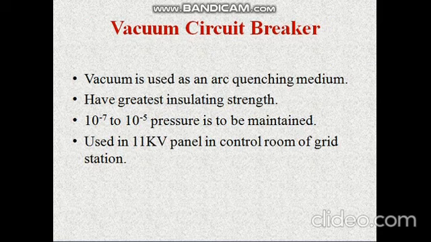Next is our vacuum circuit breaker. Vacuum is used as the arc quenching medium and has the greatest insulating strength, but pressure should be maintained, so a pressure pump is required. The pressure pump is considered a compressor, and the functioning of the compressor should be proper. Otherwise, the vacuum pressure will not be generated, and your circuit breaker may malfunction. It is used in 11 kV panels in the control room of a grid station.